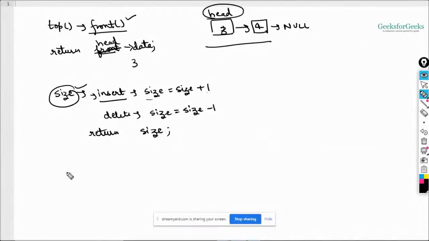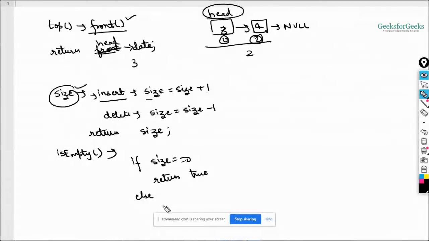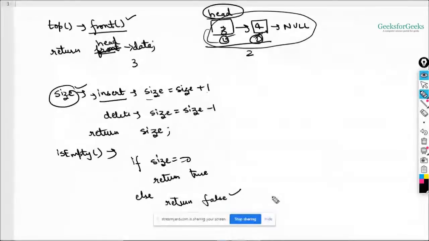Again, if you want to check the is empty function, what you need to do is just check if your size is 0. So in this case, your size is 2 actually. 1 node and 2 node, right? So this should return true if it is 0. But as our size is not 0, we need to return false. And as you can see as well, there are some nodes still present in the list, which are 2, right? So it should return false and it is returning false.